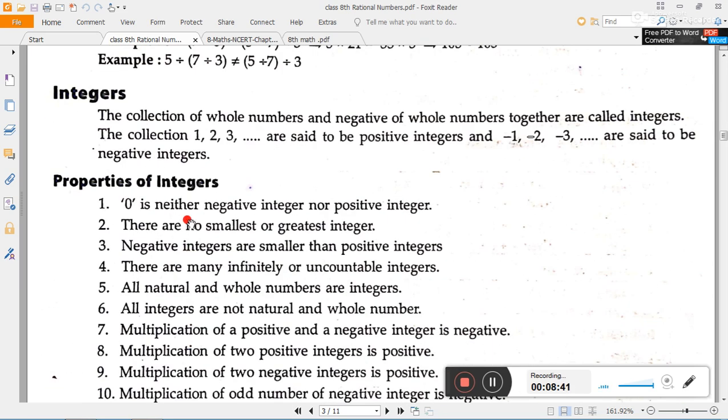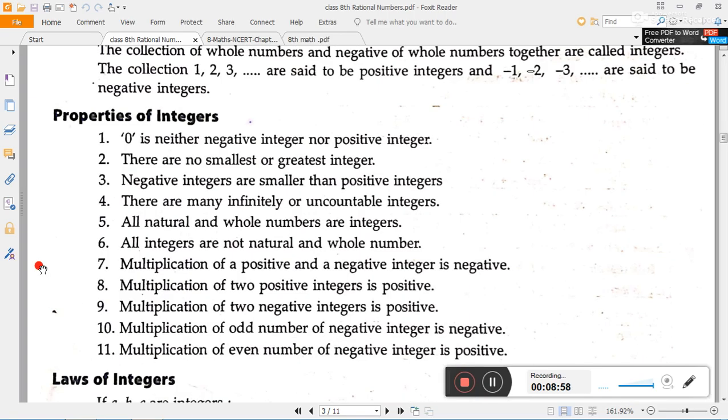For integers, the collection of whole numbers and negatives of whole numbers together are called integers. We know that in integers all the positive numbers, negative numbers and zero are there. So now properties of integers. Here so many properties are given. 0 is neither a negative integer nor a positive integer. It does not have a sign. We can say that it is neutral.